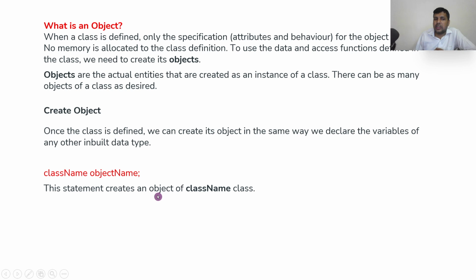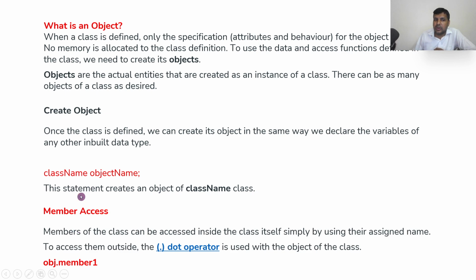So the statement to create an object is the class name followed by the object name. Okay, so let us see with an example. Before that, member access. You have said you have to create an object, and you have seen how to create it. But how to access? We use dot. When you give an object name, dot, then the attributes, or you can say data members. So the dot operator is used to assign the value or to access the value, right?